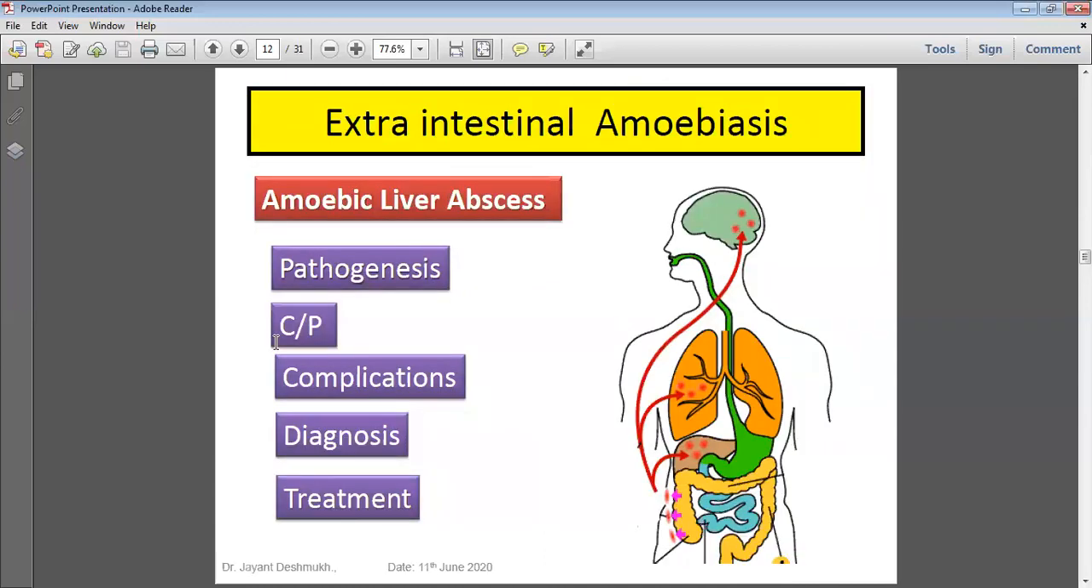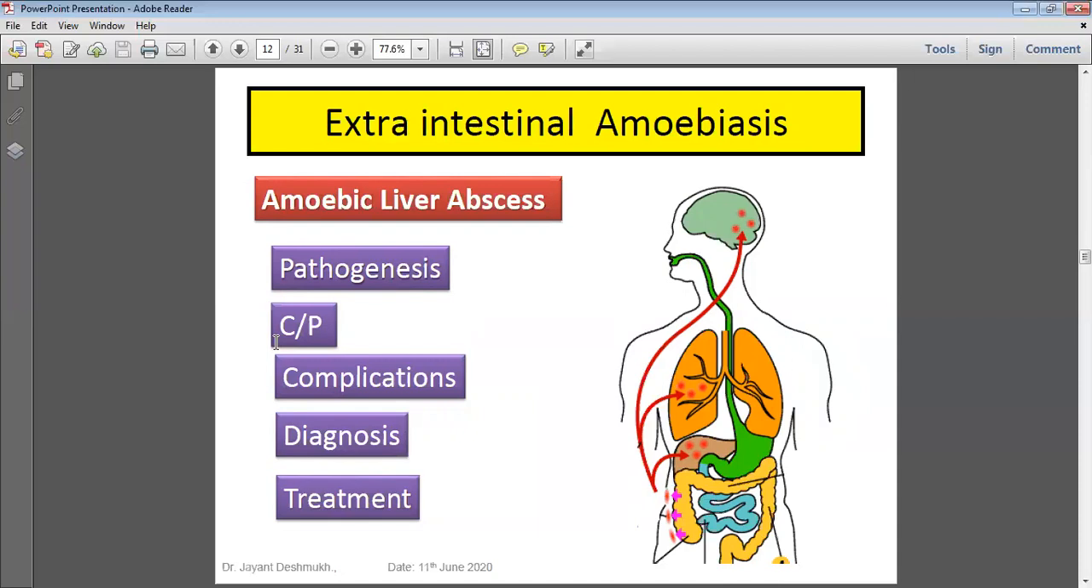This is the second part: extra-intestinal amoebiosis. Amoebiosis is divided into two groups: intestinal amoebiosis and extra-intestinal amoebiosis. The most important part of extra-intestinal amoebiosis is amoebic liver abscess.